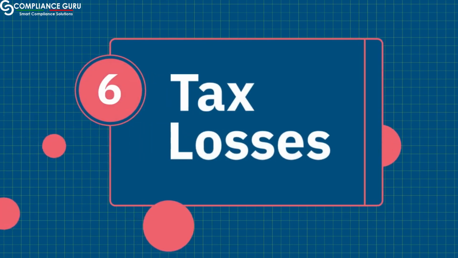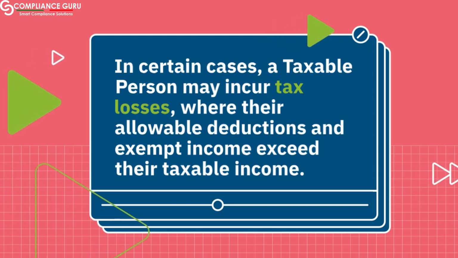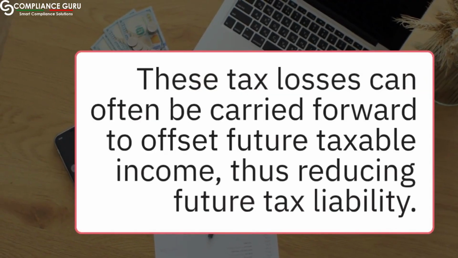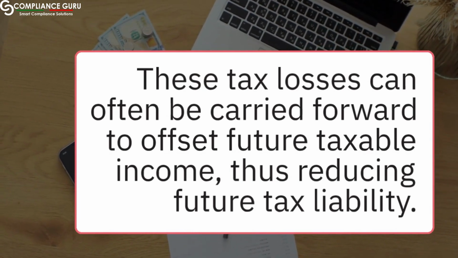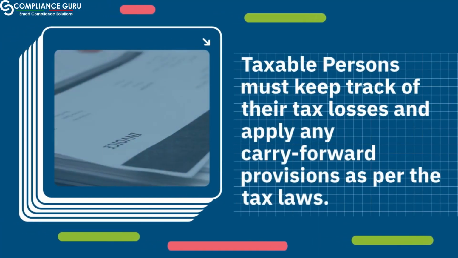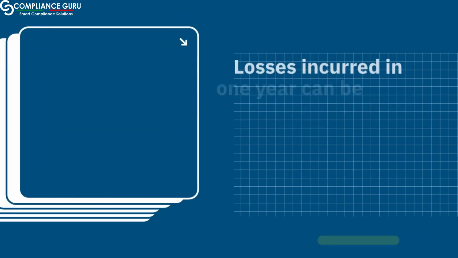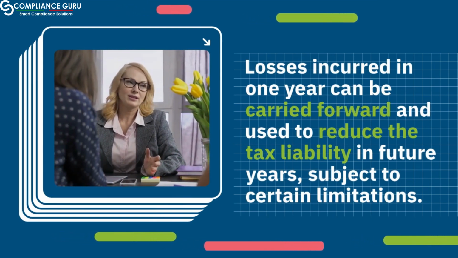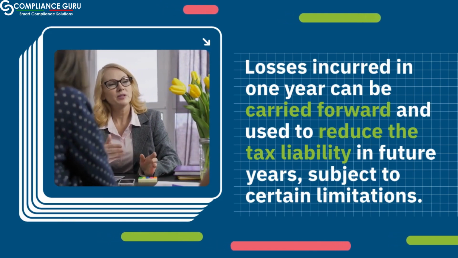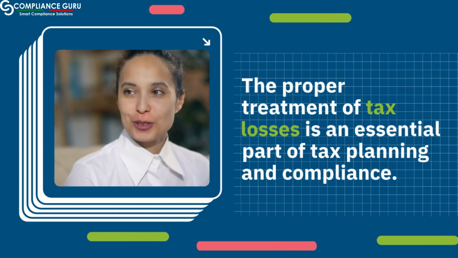6. Tax losses. In certain cases, a taxable person may incur tax losses where their allowable deductions and exempt income exceed their taxable income. These tax losses can often be carried forward to offset future taxable income, thus reducing future tax liability. Taxable persons must keep track of their tax losses and apply any carry-forward provisions as per the tax laws. Losses incurred in one year can be carried forward and used to reduce the tax liability in future years, subject to certain limitations. The proper treatment of tax losses is an essential part of tax planning and compliance.